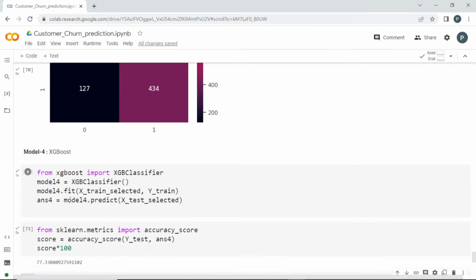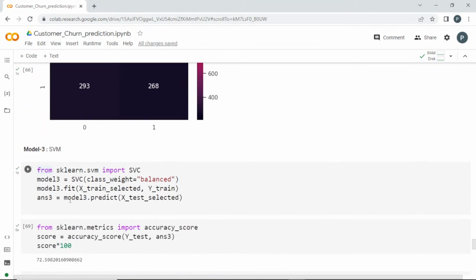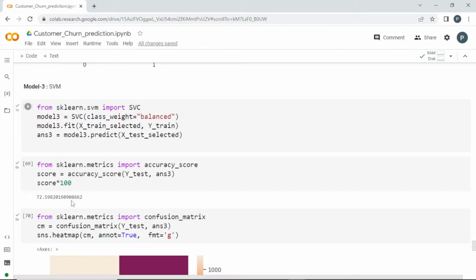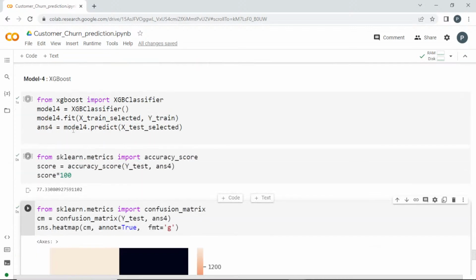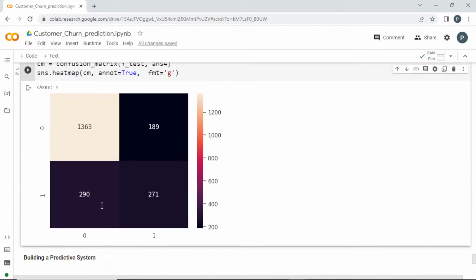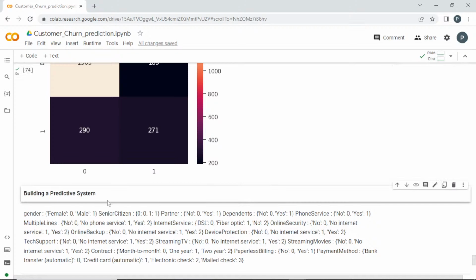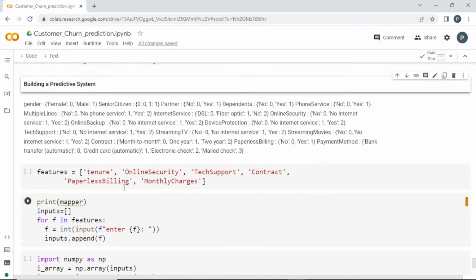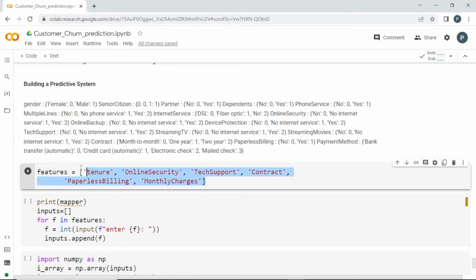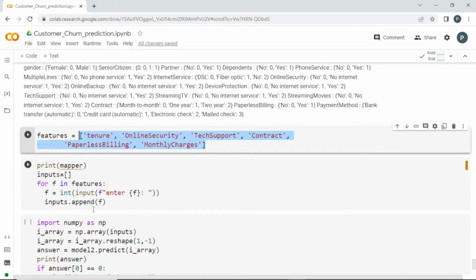I hope this will be the best among all of these. This one is the best, right? 77. I think one is 76, the second one. So we'll use the XGBoost model 4 for the final predictions for building a predictive system. So I'm just getting the features. So I'm going to build a predictive system.